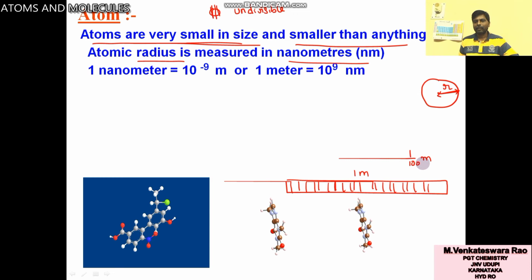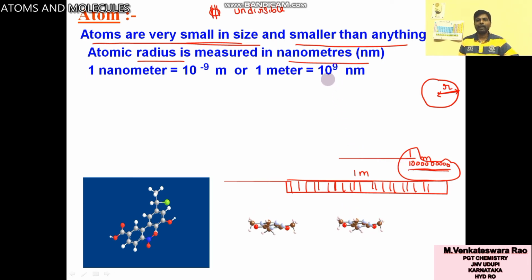Next, 1000 parts, 1 by 1000, 1 by 10,000, 1 by 1 lakh, 5 digits there, 1, 2, 3, 4, 5, 6, 7, 8, 9. So this much, you divide 1 meter into 10 power 9 parts.